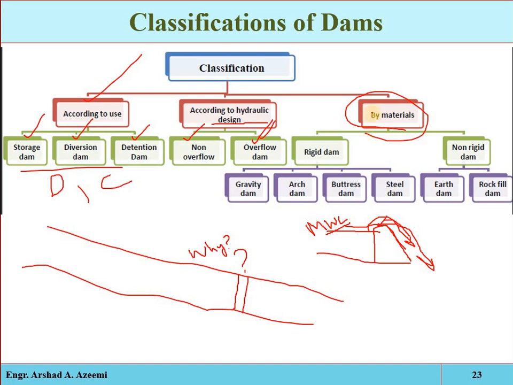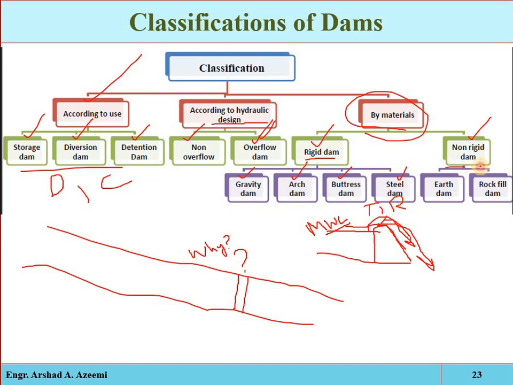Okay, so we have two types. Either the material will be rigid material or non-rigid material. Artificial material, for example concrete, masonry, and steel. Based on that, the dams are classified into gravity dam, arch dam, buttress dam, and steel dam. Also we have timber dam and rubber dam.